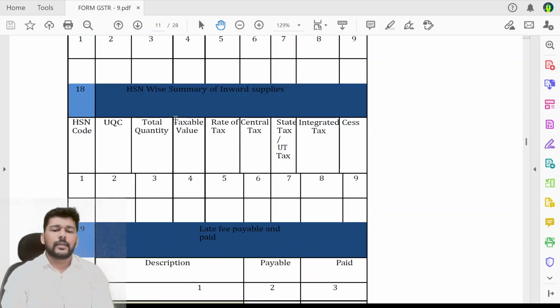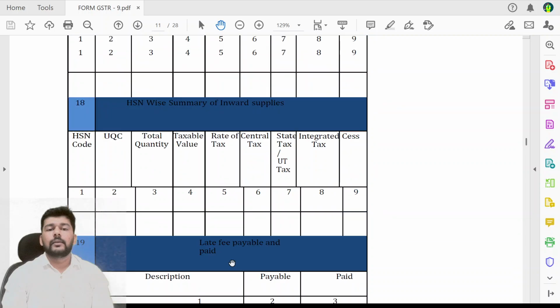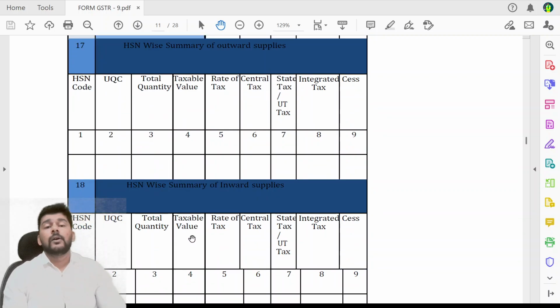HSN summary, friends, we have tried to cover what exactly the HSN summary is and whether the mandate of the HSN summary is really relevant. In my humble submission, there is of course no HSN inward summary mandatory. The HSN outward summary was being brought into the GSTR 9 periphery slowly and steadily on a mandatory basis.